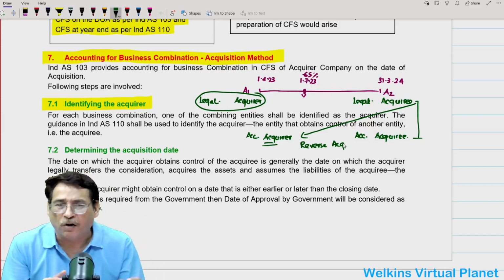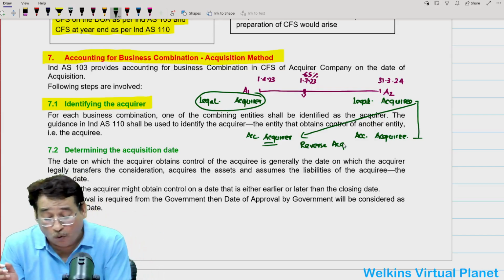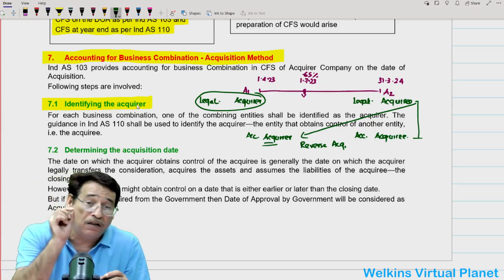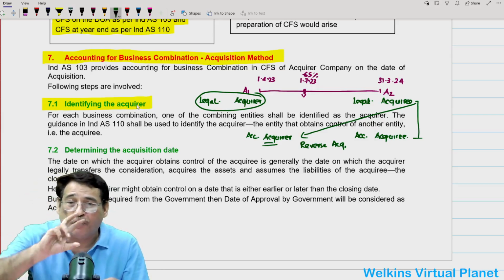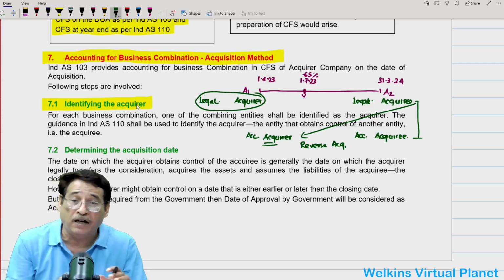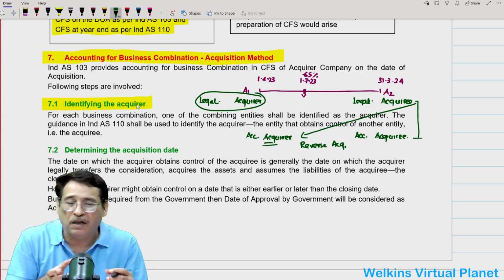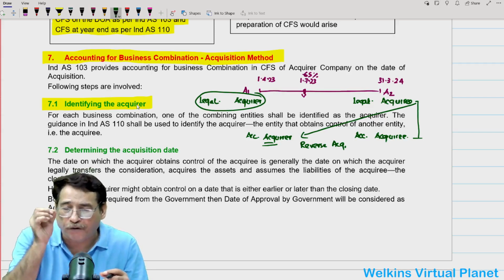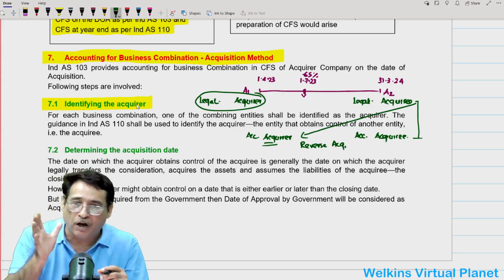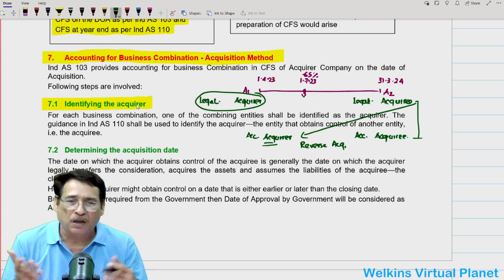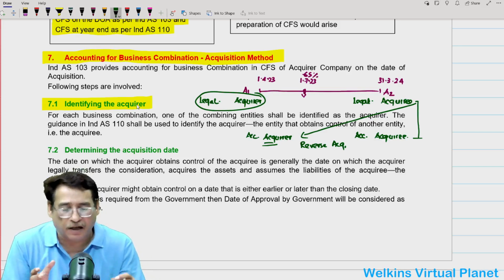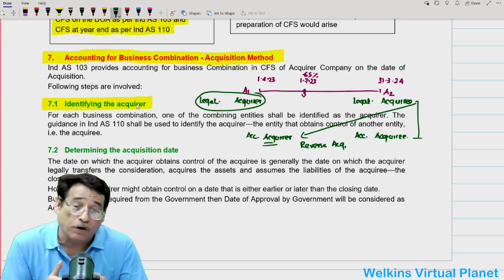We will discuss this particular point at great length with lots of case studies later on. But just to make the point clear, why does the standard say that under the first step you need to first figure out who is the acquirer? Indirectly, the standard is saying that you have to figure out who will be considered the acquirer for the purpose of accounting, because on rarest of rare situations, it could be a possibility that the legal acquirer may not be the accounting acquirer.